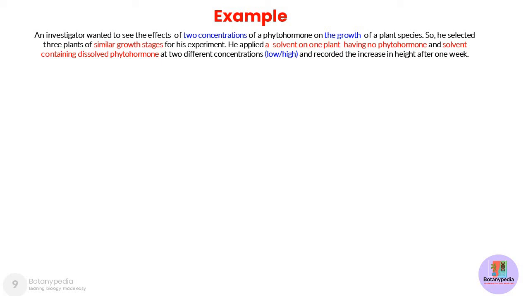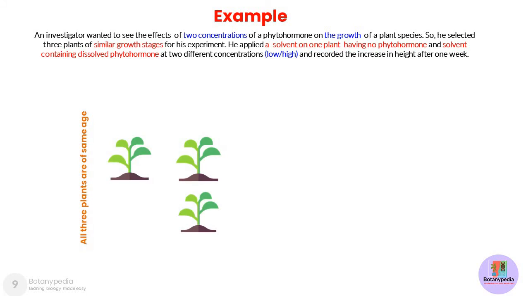So he selected three plants of similar growth stages for his experiments, and he applied a solvent having no phytohormone on one plant, and solvent containing dissolved phytohormone at two different concentrations, that is low versus high dose, and recorded the increase in the height of the plants after 1 week. So these are some representations. All the three plants are of the same age. On the first plant, no hormone was applied. Only the solvent in which the hormone should be dissolved was applied.